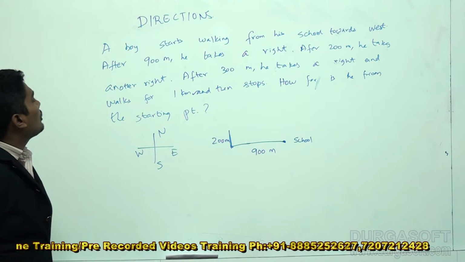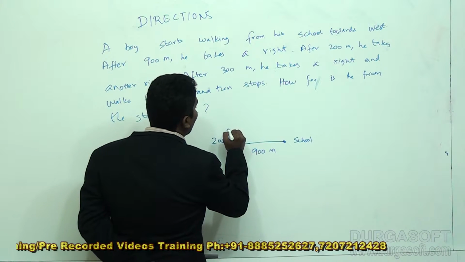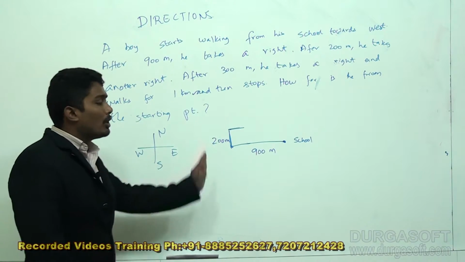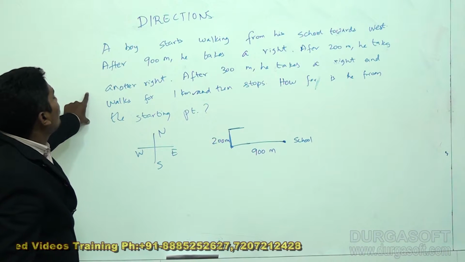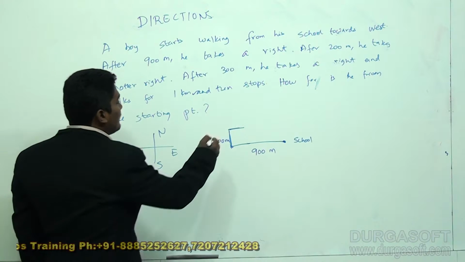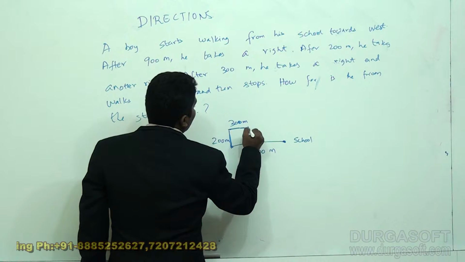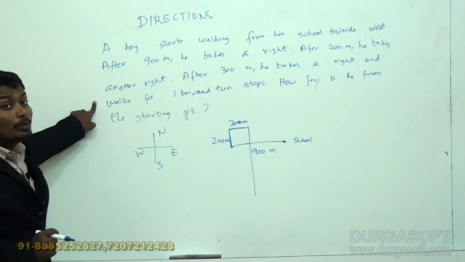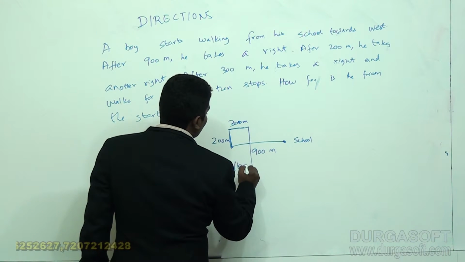After 200 meters he takes another right. Because from north if you take a right, it is towards east. So in this right he is walking for 300 meters. After this he takes a right again, and walks for 1 kilometer.